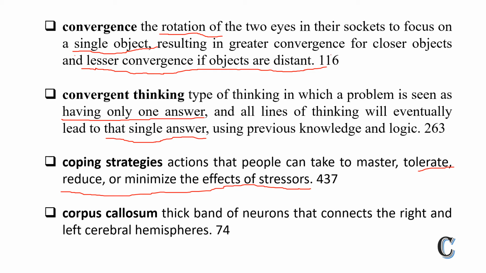Fourth is corpus callosum. What is the corpus callosum? It is a thick band of neurons that connects the right and left cerebral hemispheres. That is called the corpus callosum.